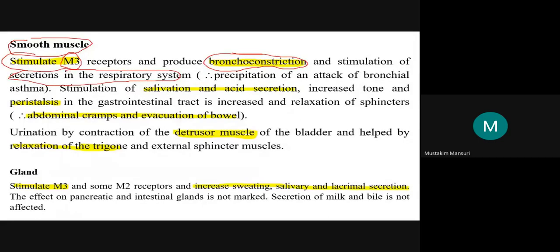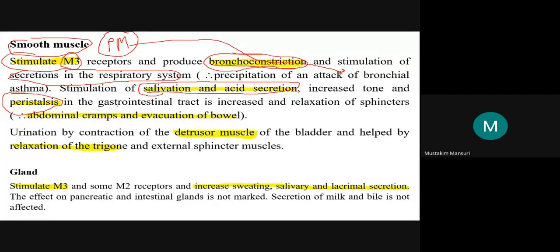That is why a parasympathomimetic agent can precipitate an attack of bronchial asthma, because of bronchoconstriction as well as increased secretion. In addition, it stimulates salivation as well as gastric acid secretion. It also increases peristalsis; GI motility is increased.